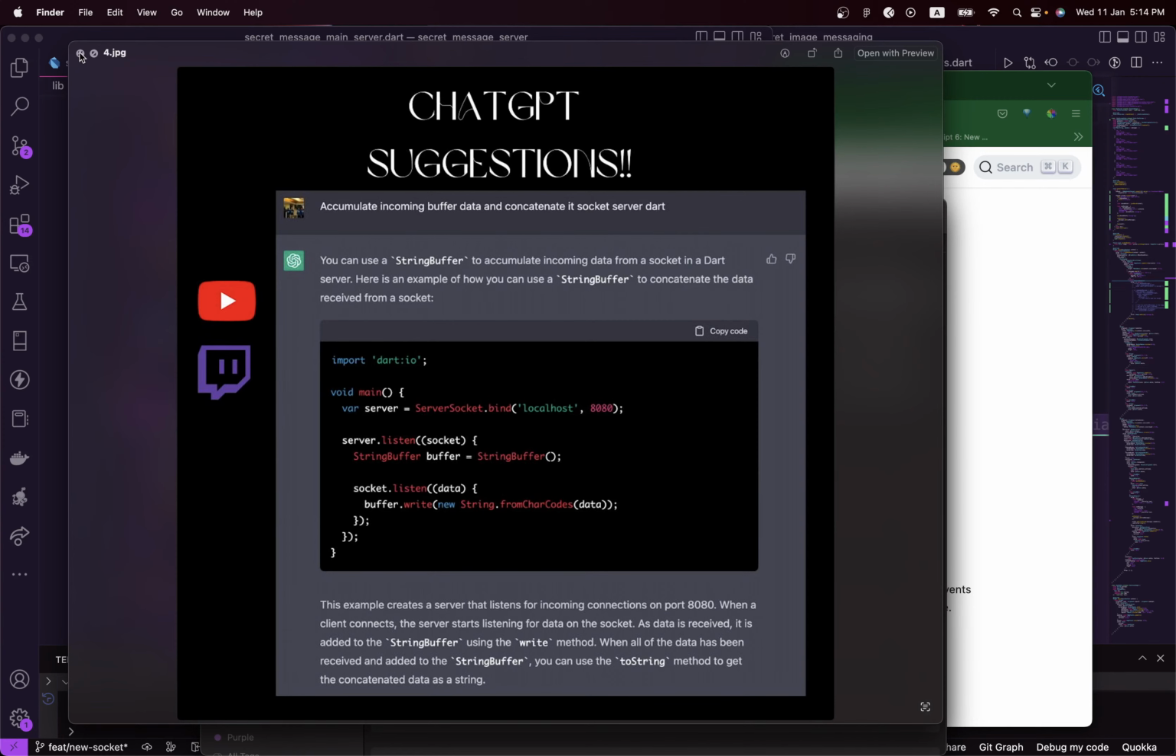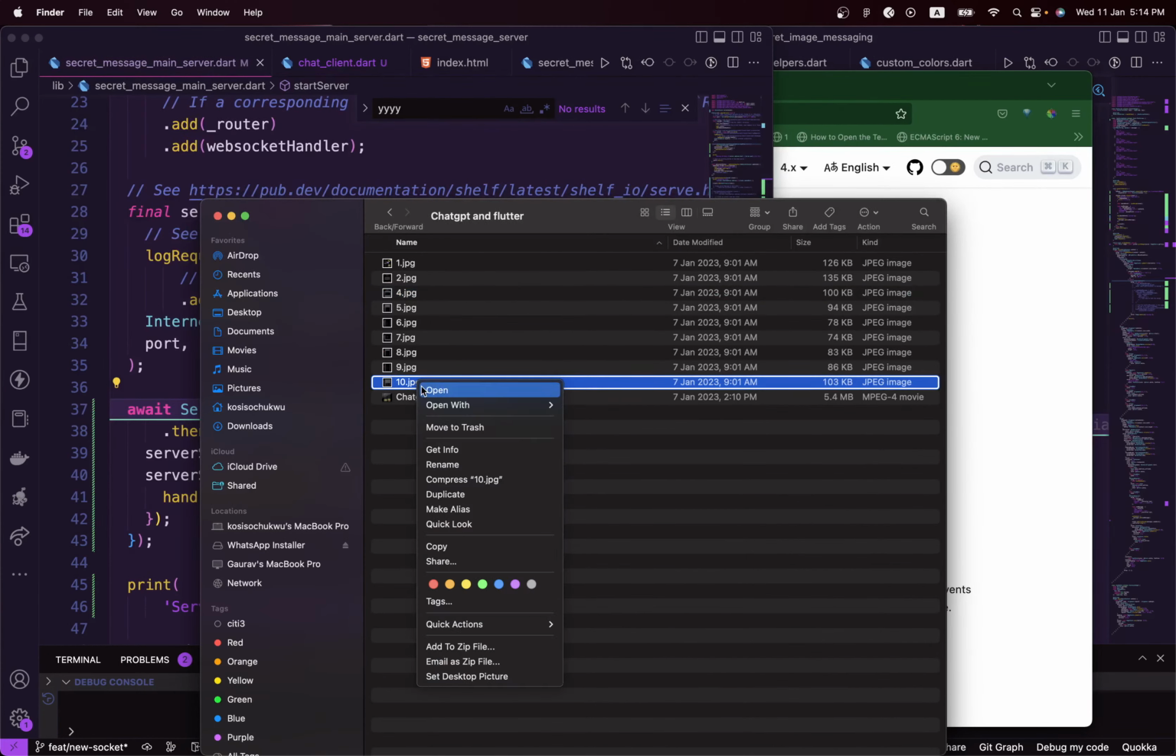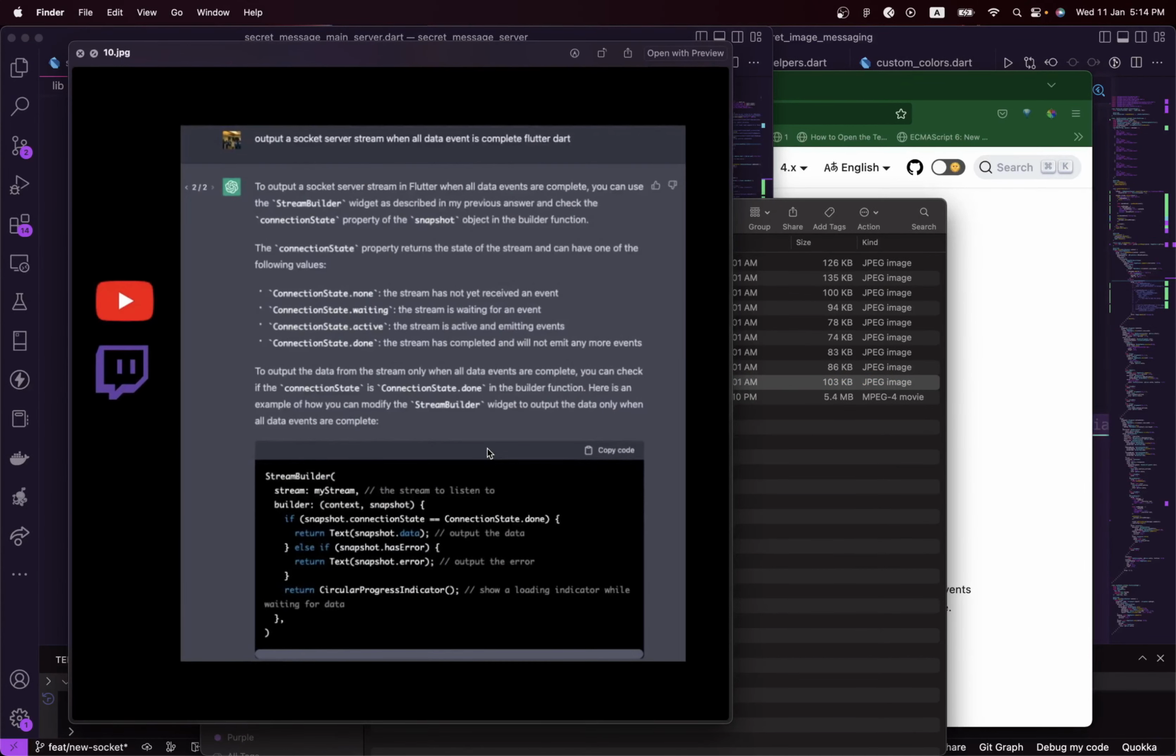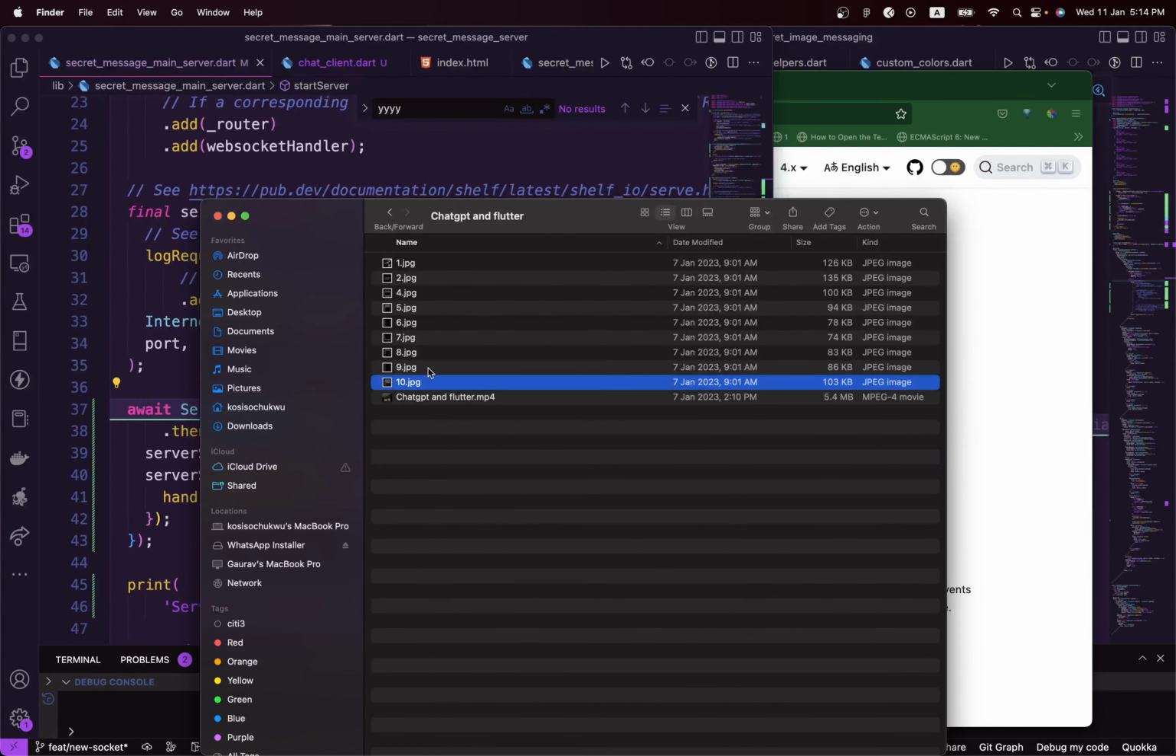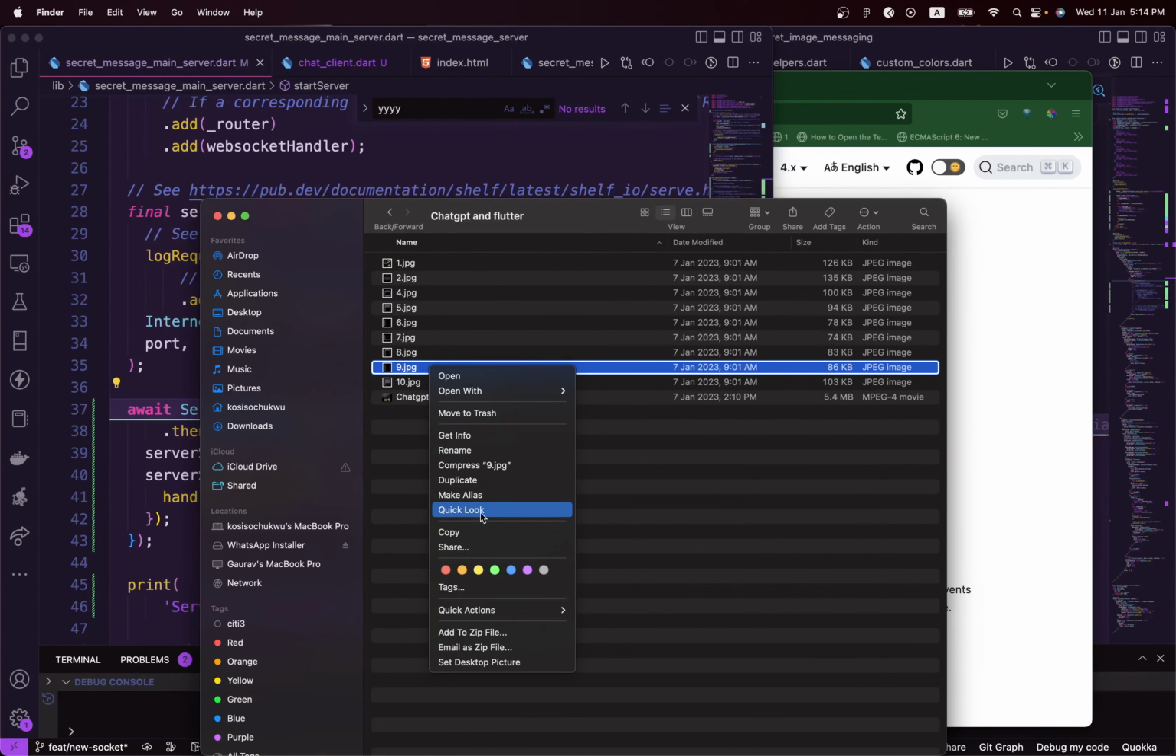Right, let's start with the first one. I think that should be question number 10. This is one of the questions: how to output a socket server stream when all data events are complete using Flutter. You guys are going to see how. This was one of the answers suggested. Because I'm not using StreamBuilder in my app, I didn't make use of this solution, but it's good if you are using StreamBuilder to listen for changes from the socket itself. You can use that solution.